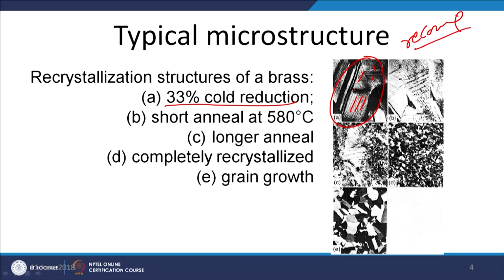So, the number of such dislocations will be reduced, and when exposure is given for a further longer period, we will see that newer grains will be formed,